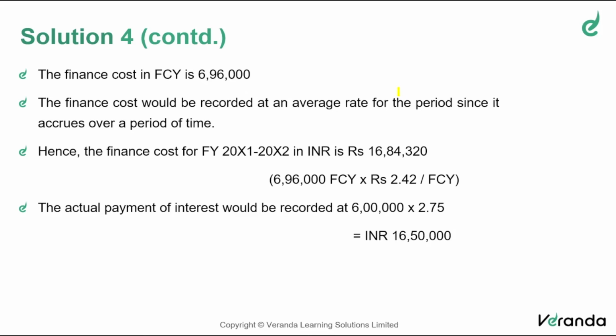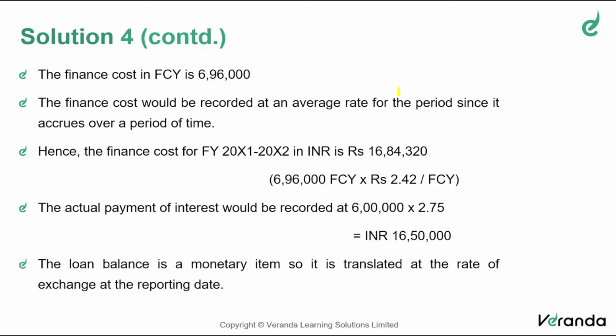So there is a difference in this, is it not? And there is a difference between the opening and the closing balance of loan measured in Indian rupees, is it not? Using that, you have to find out the exchange gain or loss. But any exchange gain or loss arising on account of conversion of a foreign currency liability or any transaction shall be taken to P&L. So we have to translate the loan closing balance at the closing rate.